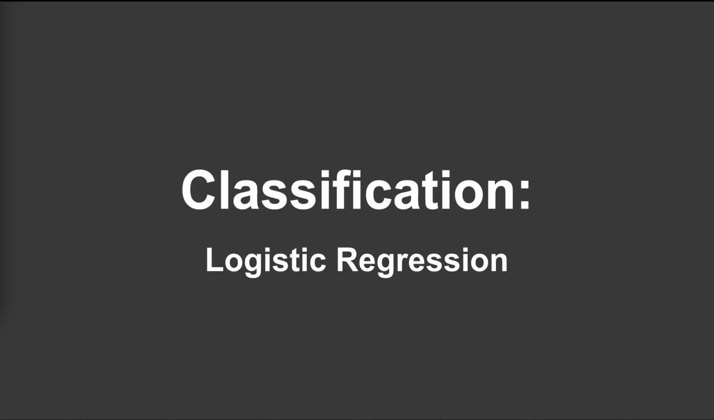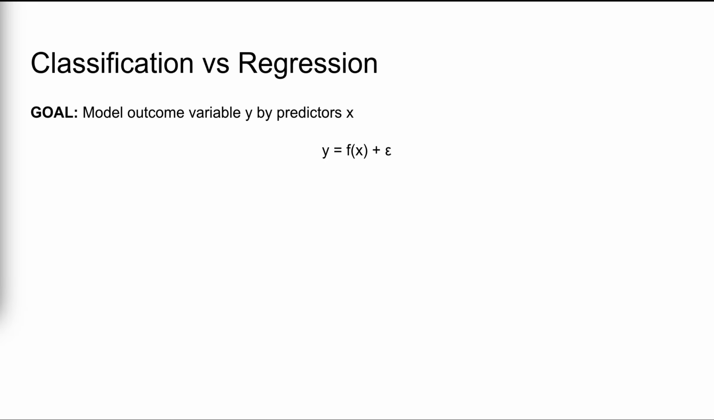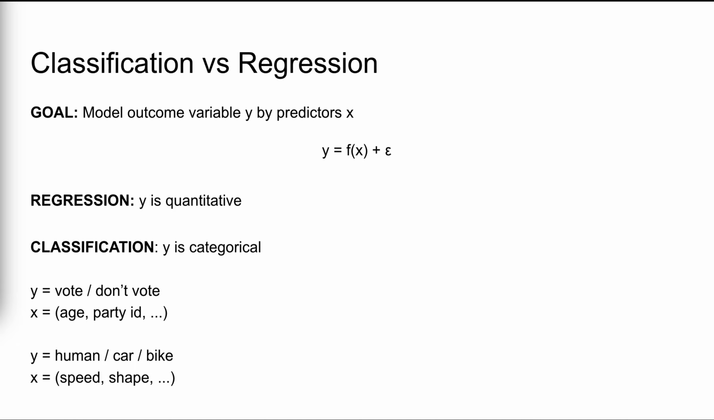Let's talk about classification, the logistic regression algorithm in particular. Regression and classification are both supervised learning techniques, thus share a goal of modeling some outcome variable y by predictors x. But where they differ is in the structure of y. When y is quantitative, this is a regression task. And when y is categorical, it's a classification task.